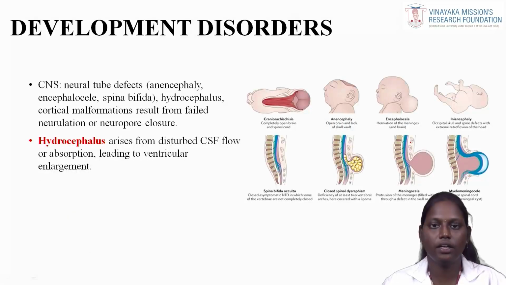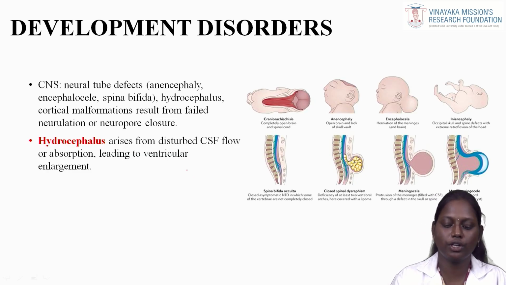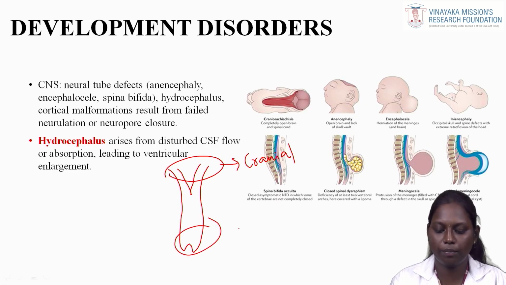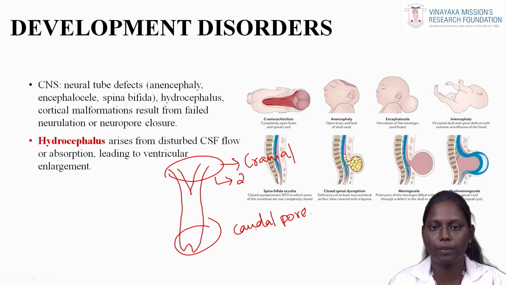Developmental disorders. Finally, we are getting into the topic of developmental disorders. These explain the defects occurring during the developmental stage of the nervous system. If any error occurs during development, the central nervous system has a defect, that is neural tube defects. Initially, we went through the topic of the cranial pore and the caudal pore. The cranial pore should close by day 25.